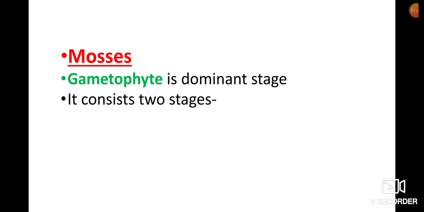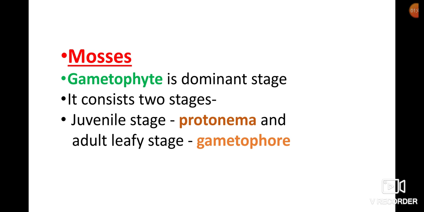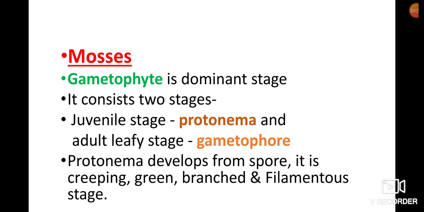It consists of two stages: the juvenile stage, which is the protonema, and the adult leafy stage, which is the gametophore. Protonema is the juvenile stage and gametophore is the adult leafy stage.